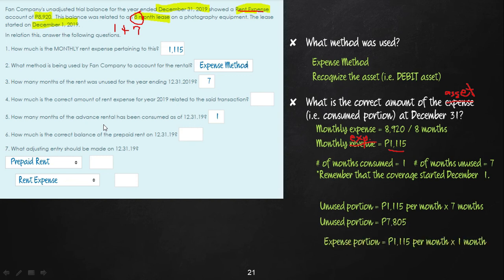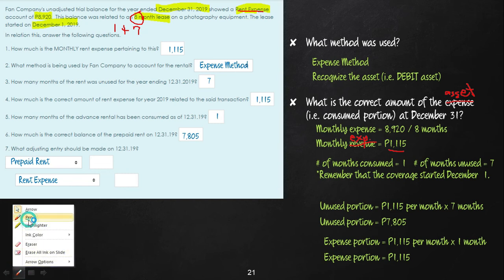Of course, the expense portion is good for 1 month only, so that's 1,115. So question number 4, how much is the correct amount of rent expense? We know the rent expense is only 1,115. And then question number 6, the correct balance of the prepaid rent, which refers to the unearned portion, is 7,805. So now we can complete our entry.